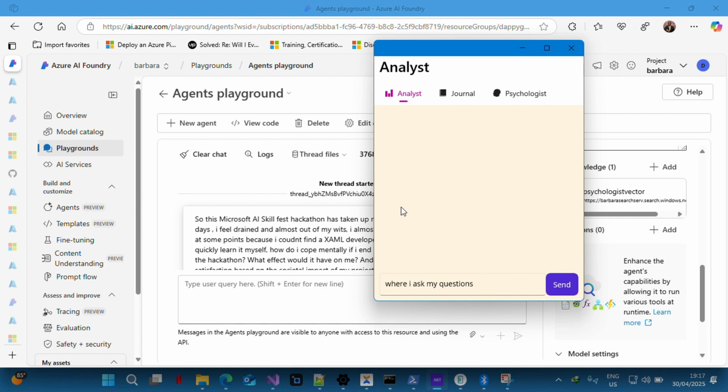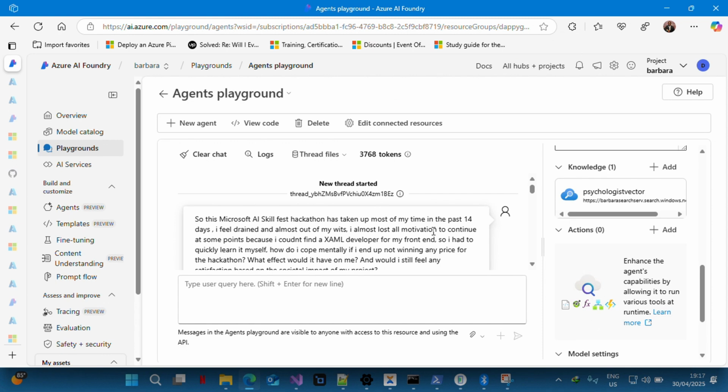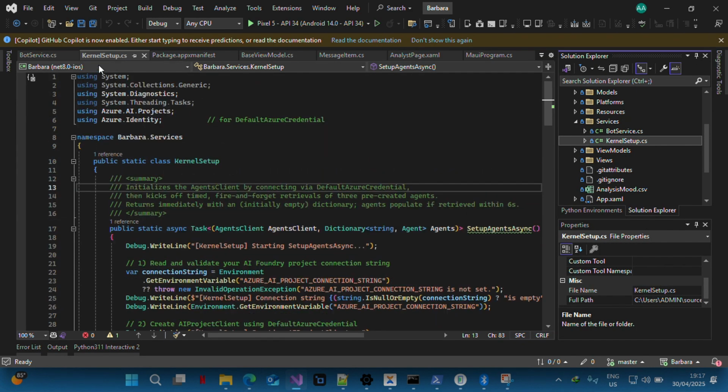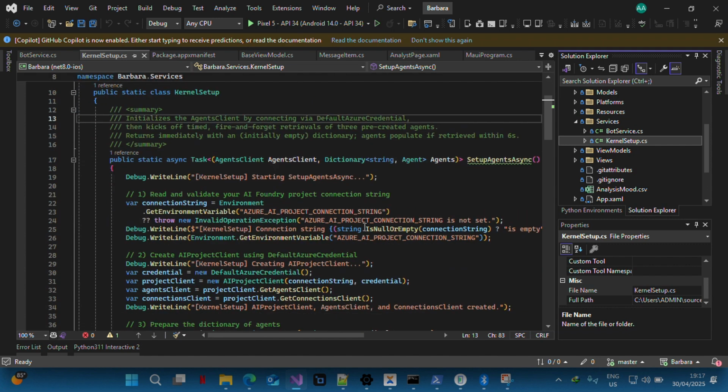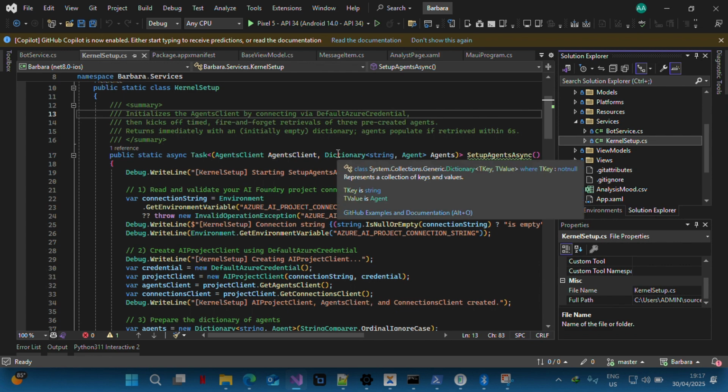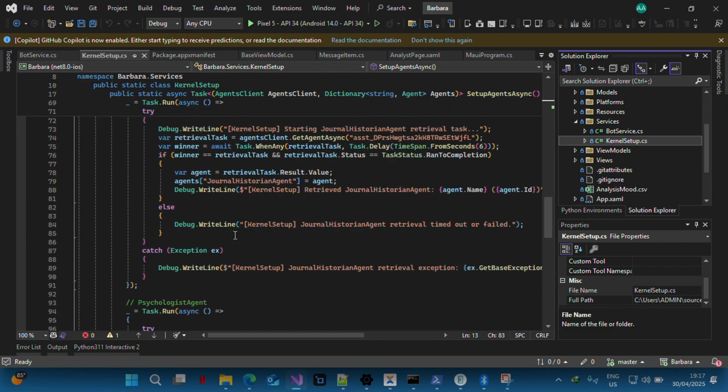So I'm not sure what format retrieved agents actually are stored in. I don't even know if it can be stored in a dictionary, because I tried to store it in a dictionary in the code behind. You can see in my kernel setup, if you go through it, how I was attempting to store it in a dictionary. The key is the string, the value is the agents. I tried to store everything in the agent.